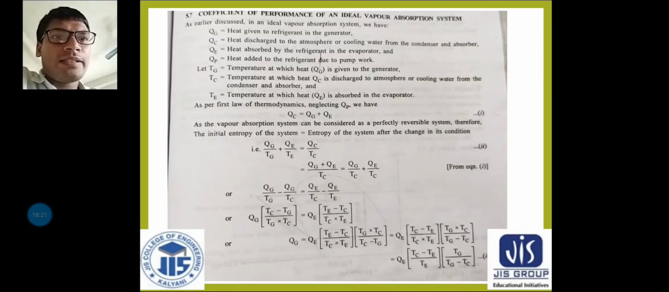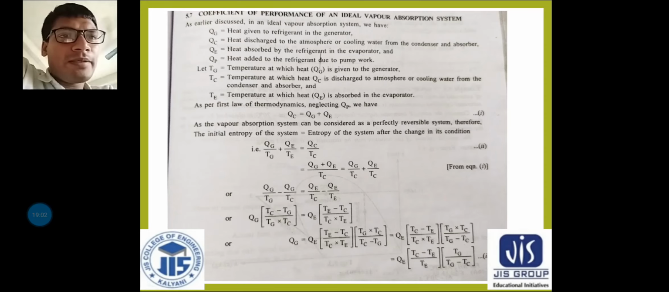By the help of the steady flow energy equation, you can write that QC is equal to QE plus QG, where QP is the heat added to the refrigerant due to pump work, and it is neglected. We are just not considering this QP. So QC is equal to QG plus QE. I hope it is all right. Now, as the vapor absorption system can be considered a perfectly reversible system, we are assuming that it is a perfectly reversible system.